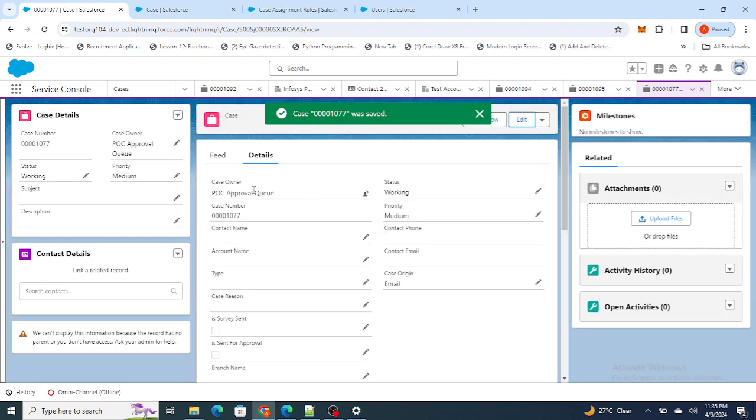Now as you can see, even though there was a validation rule, it did not fire because custom validation comes above, and after that comes the assignment rules in the order of execution. And that's the only reason why the validation rule got executed first. It did not find any error in that case because previously the owner was a user. And as soon as it moved forward, the case assignment rule updated it to a queue, but the validation rule did not fire this time because it was already fired as per the order of execution.